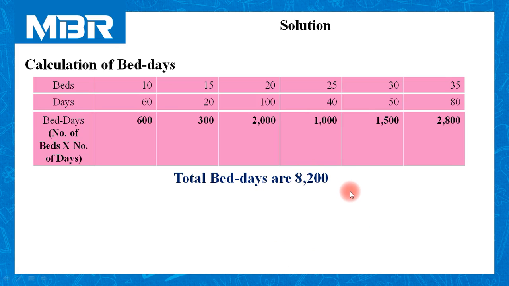In this question, information related to days and beds are given. So we need to calculate our cost unit called bed days. Instead of this information of beds, if we have information related to rooms, we would have to calculate room days. But here bed days are required because we don't have information related to rooms available in the hotel.